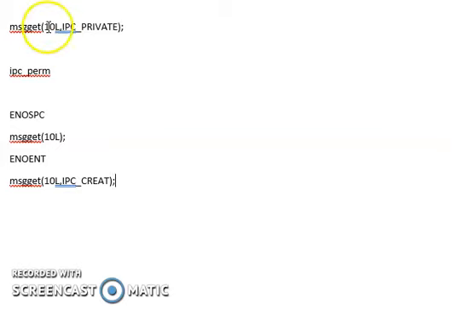But as the earlier channel was created as IPC_PRIVATE, if IPC_CREAT is used by me, it will try to access a public channel. So it either creates a public channel or tries to access a public or private channel. So you try to access this private channel which was created by us with the help of this system call, when I do this msgget 10L IPC_CREAT. So this will return me the message queue ID without failing.